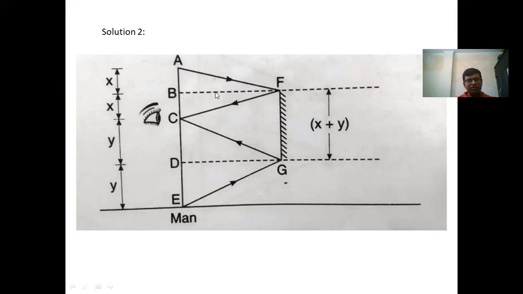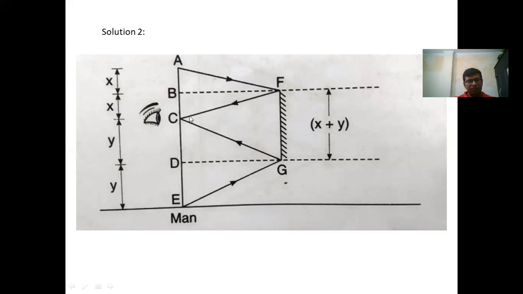So according to geometry, B will be the midpoint. If BC is x, then AB will also be x. If CD is y, then DE will also be y. So AC plus CE is equal to 2x plus 2y, so this is completely 2(x plus y). How have we got that this is 2(x plus y) and this is x plus y? Let's see. Consider BC to be x and CD to be y.